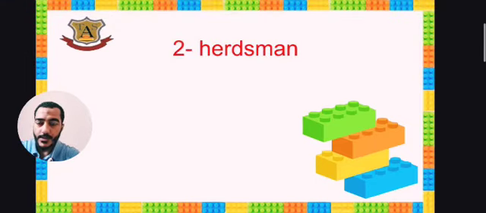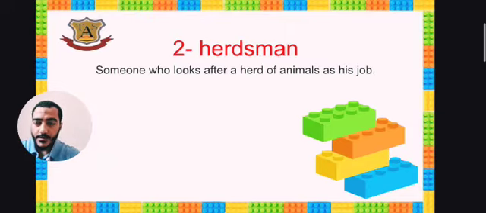Two, herdsman. Herdsman, someone who looks after a herd of animals as his job. Herd of animals means a group of animals. So herdsman, someone who looks after a herd of animals, or a group of animals, as his job.